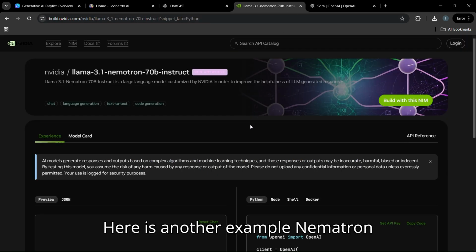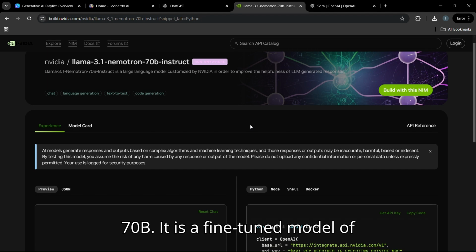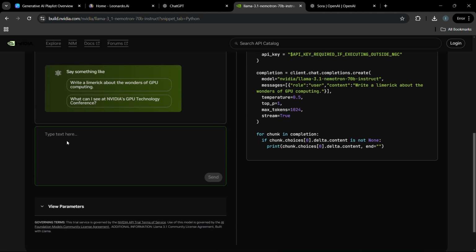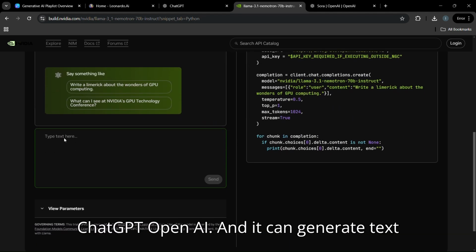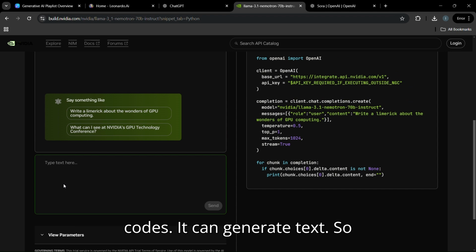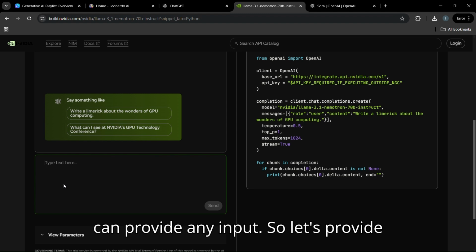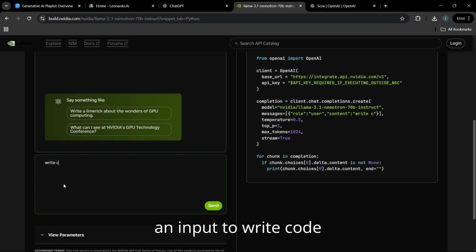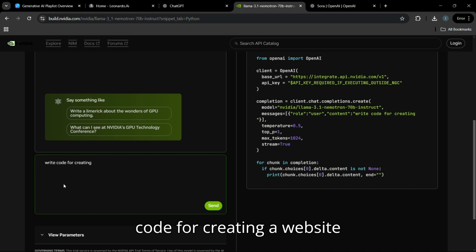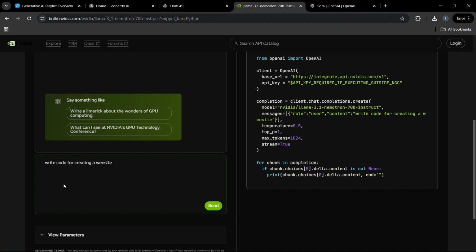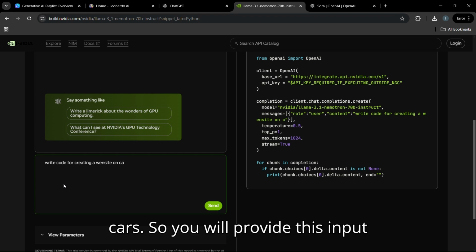Here is another example, Nemotron 70B. It is a fine-tuned model of ChatGPT, OpenAI, and it can generate code. It can generate text. So let's try this. We can provide any input. So let's provide an input to write code for creating a website on cars.